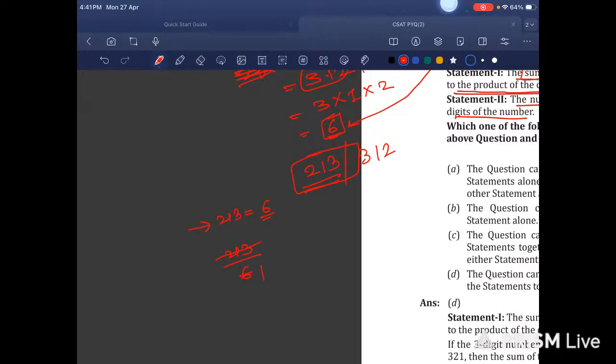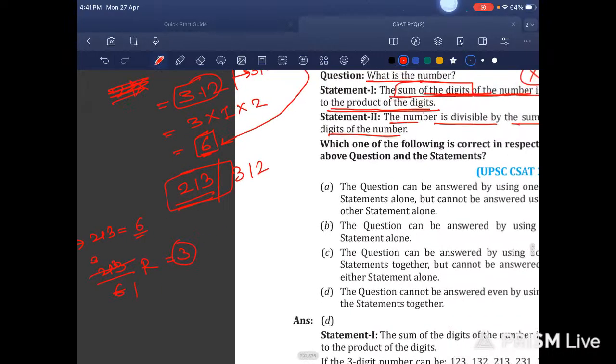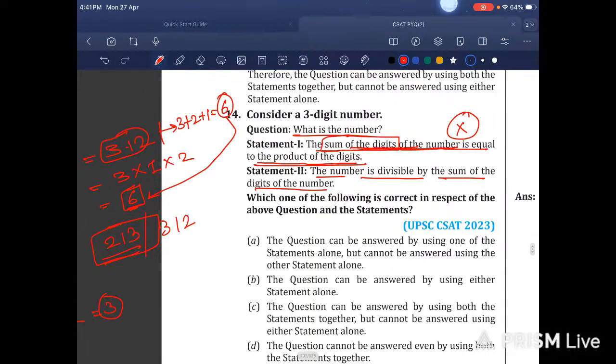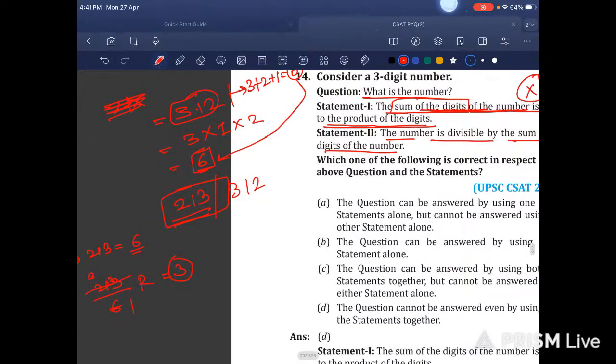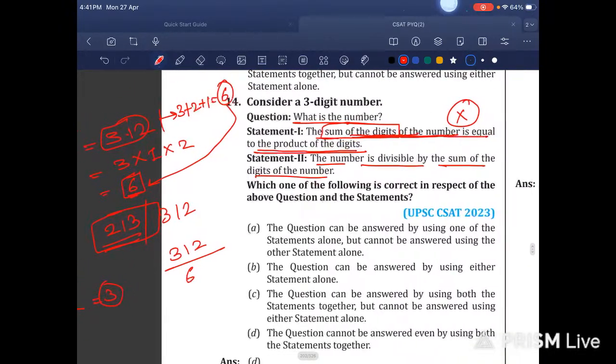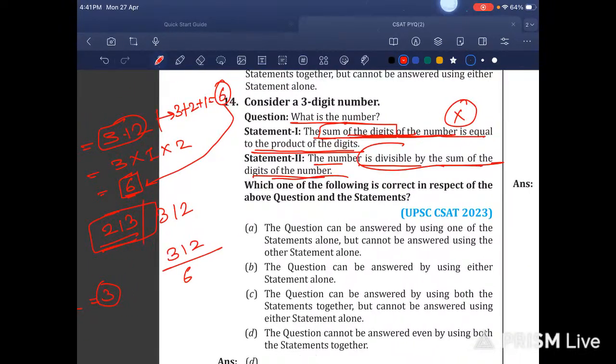Let us see. 6 1s are 6, 6 3s are 18, 19, 20, 21. And this becomes 30. So the remainder is 3. It is not completely divisible. Now let us take 312. 312 divided by 6. And they are saying this is completely divisible. It is divisible by the sum of the digits of the number. Okay, let us see. 6 1s are 6. 6 5s are 30.